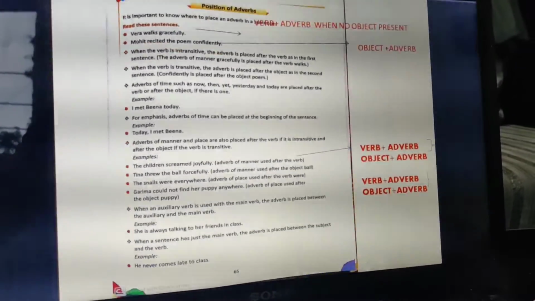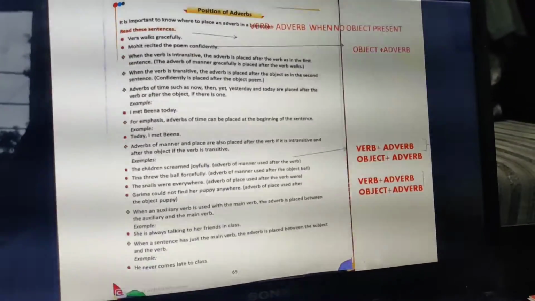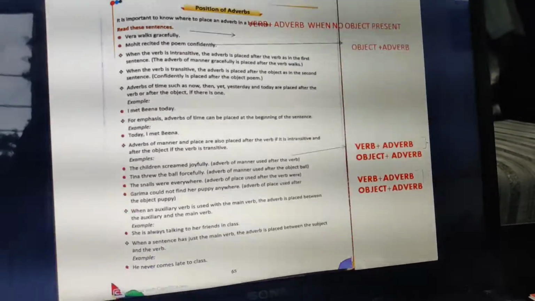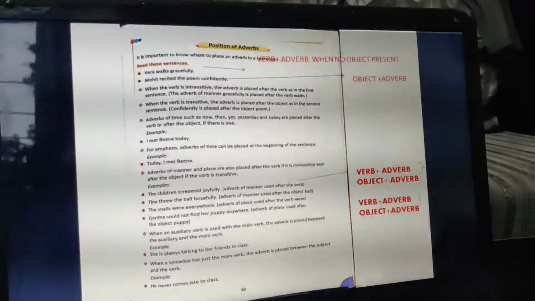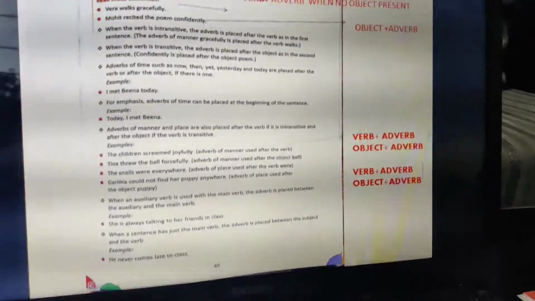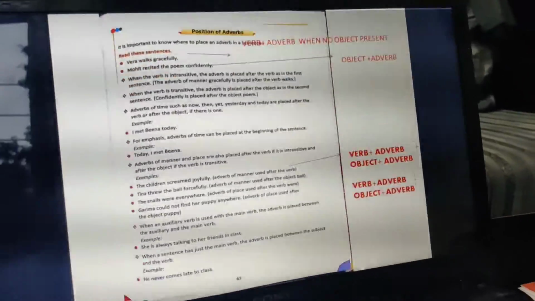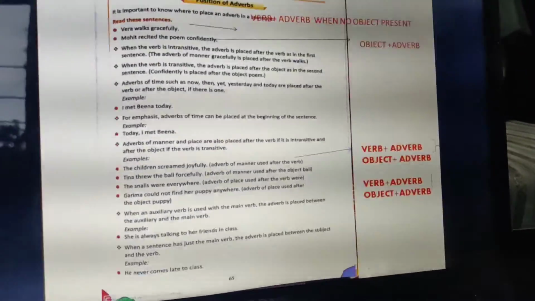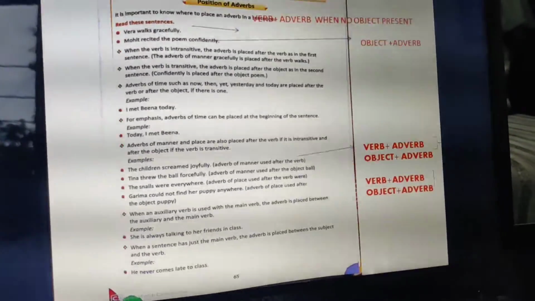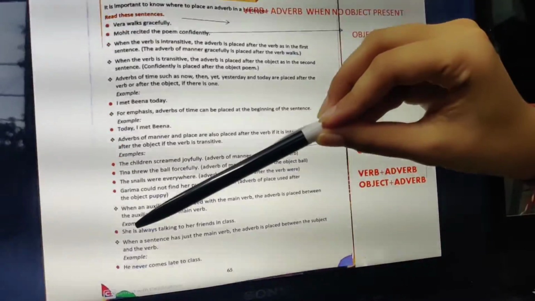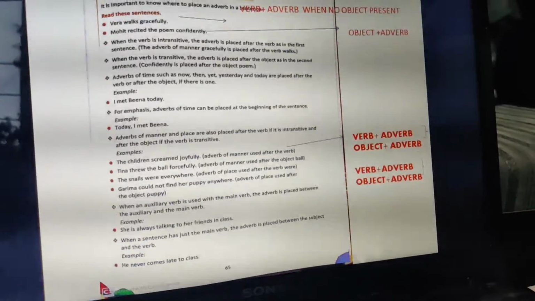Clear? Now, when an auxiliary verb is used with the main verb, the adverb is placed between the auxiliary verb and the main verb. You have a helping verb, a supporting verb, or the auxiliary verb, and you have a main verb. So when you are using the adverb, it is placed between. Like for example, "is" is the auxiliary verb, and in "talking", talk is the main verb.